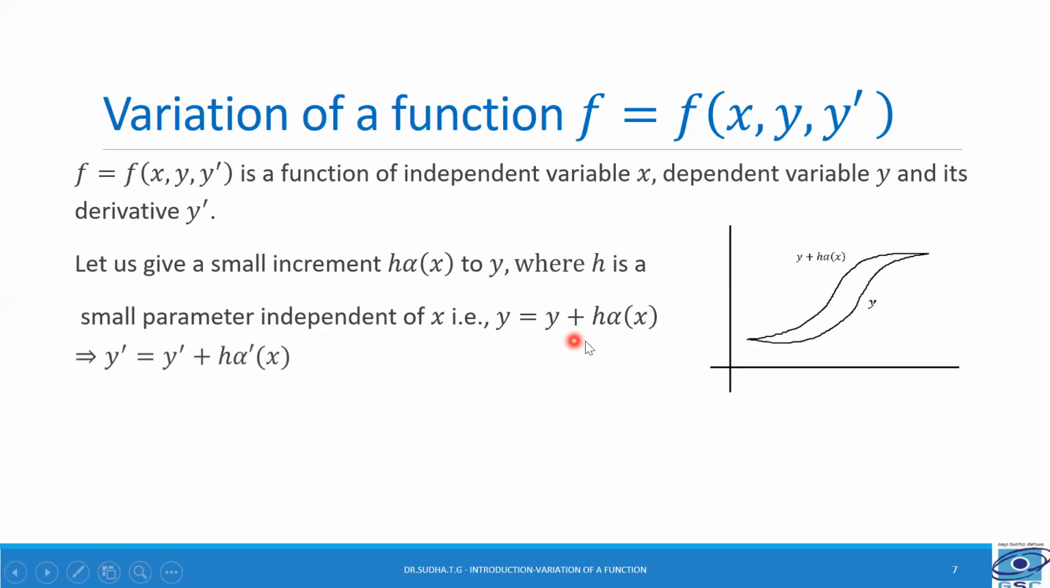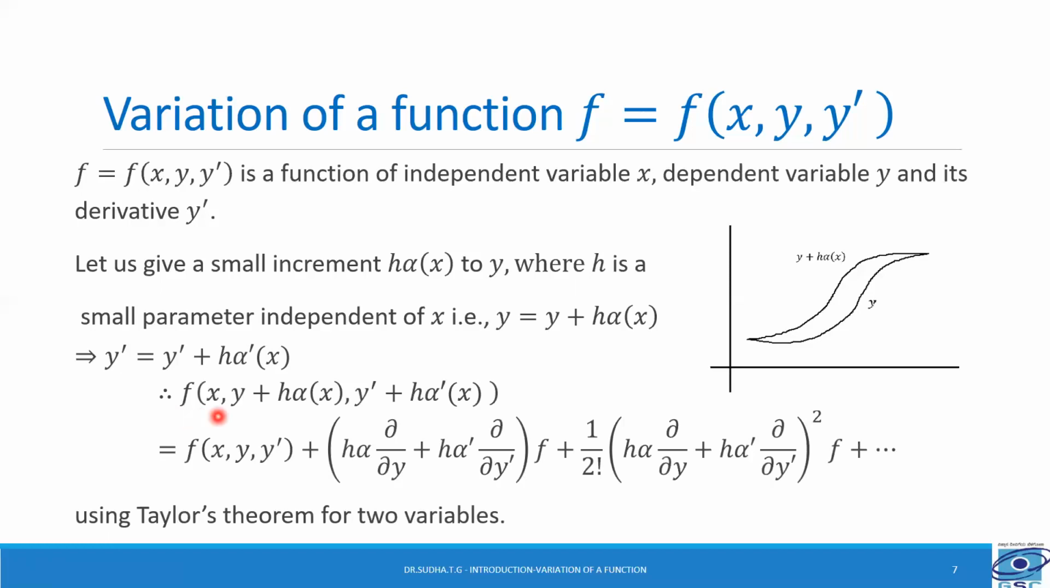Now y is equal to y plus h into alpha of x. Its derivative y dash is equal to y dash plus h into alpha dash of x. Here h is a constant with respect to x. Therefore, we need not differentiate h. We need to differentiate alpha, which is a function of x.